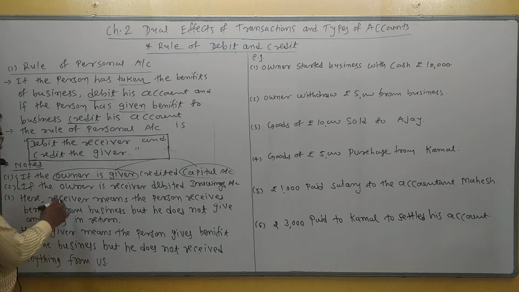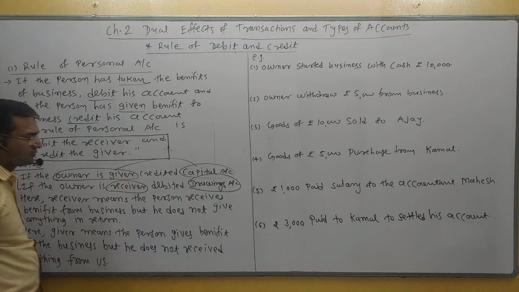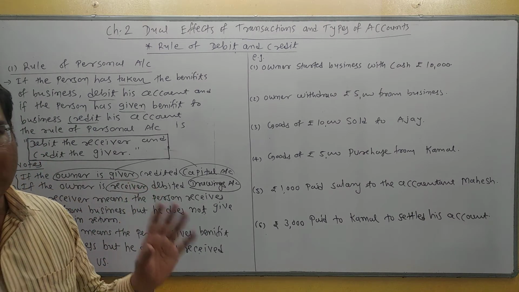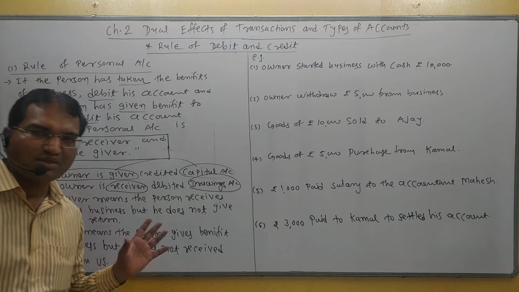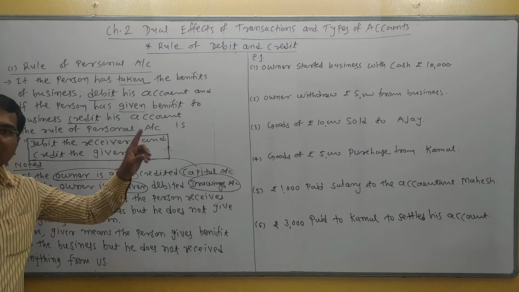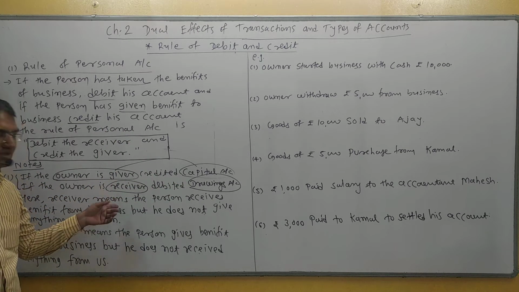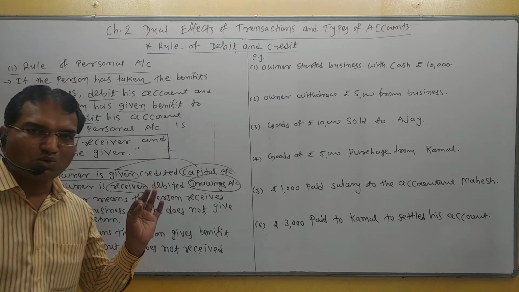Same way, if the owner is receiver, debit drawings account. So capital account and drawings account are personal accounts and they are accounts of the owner. So be careful. In any transaction, if owner is giver, credit capital account, not owner account. And in any transaction, if owner is receiver, debit drawings account, not owner account.